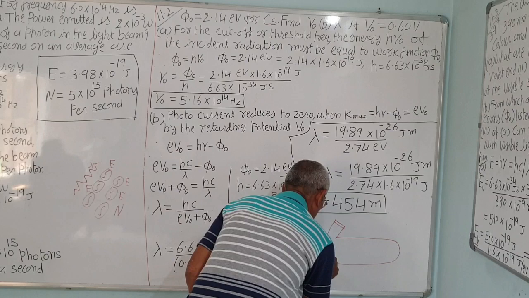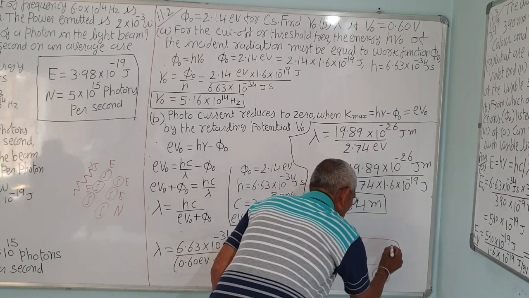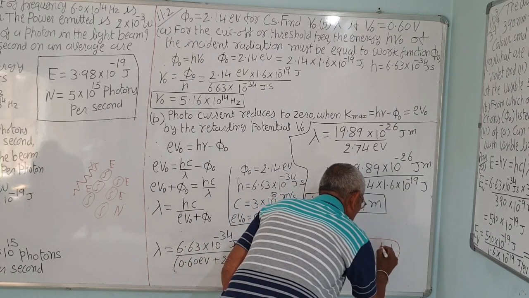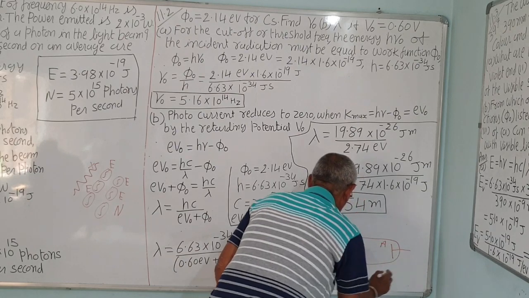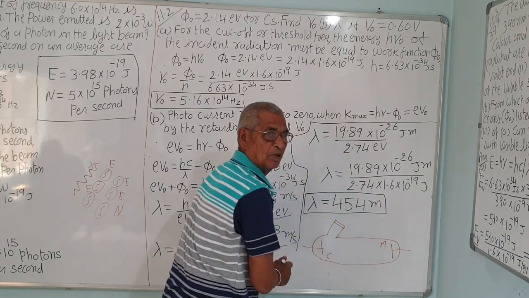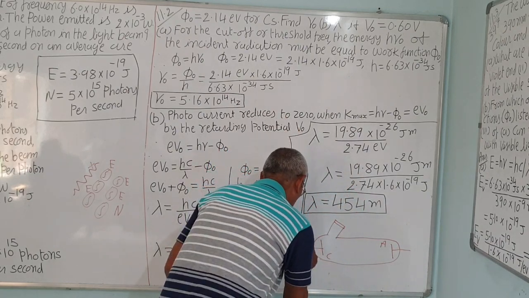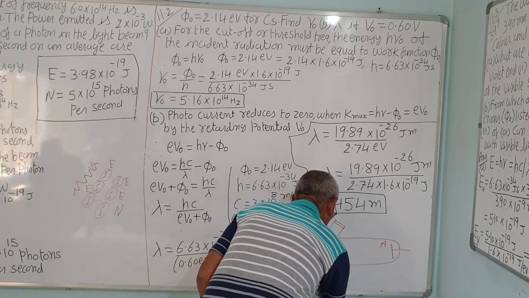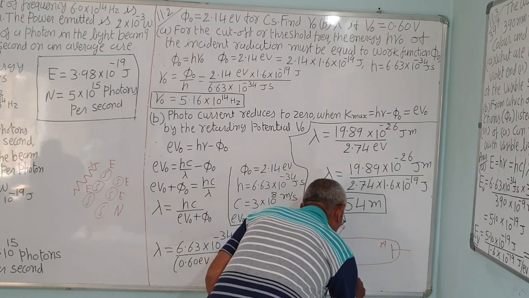This is photosensitive plate C, and this is A, the anode, the collector. This is also the emitter, also the cathode. Correct, photosensitive plate or anode. I am not doing the full. See, this is a